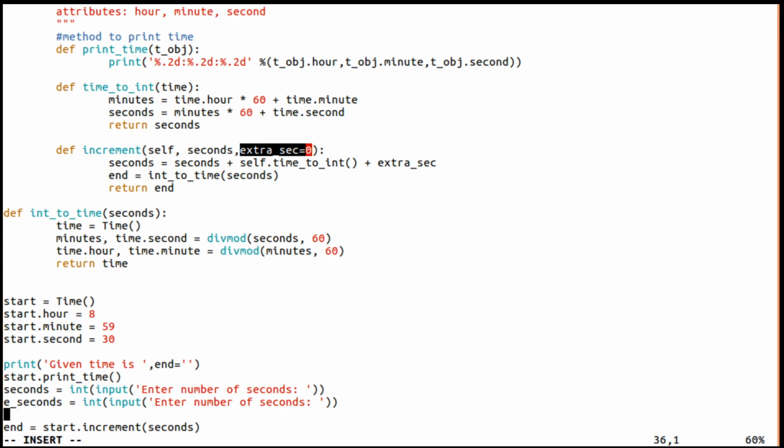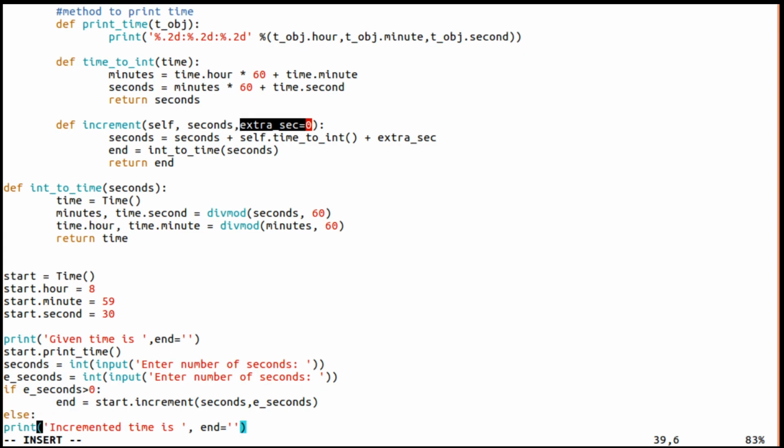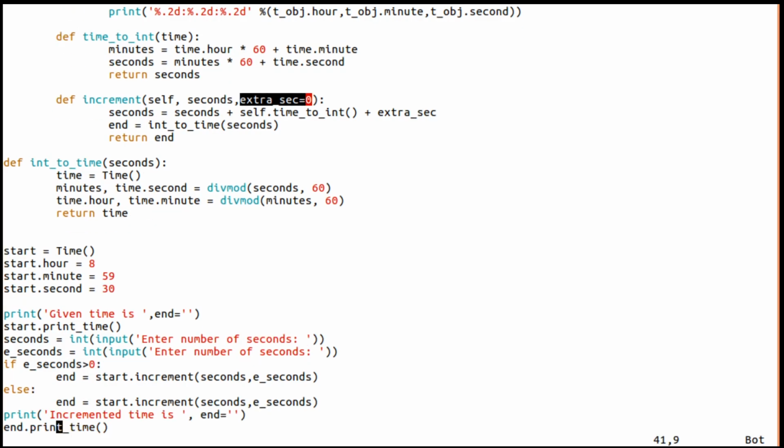I'll just write some more statements here. If this e_seconds, meaning extra seconds, is greater than 0, then only I am going to call end = start.increment, and here I can give this e_seconds as one more argument. Otherwise, if it is not greater than 0, I'll write it as else. I'll call it directly, end = this.